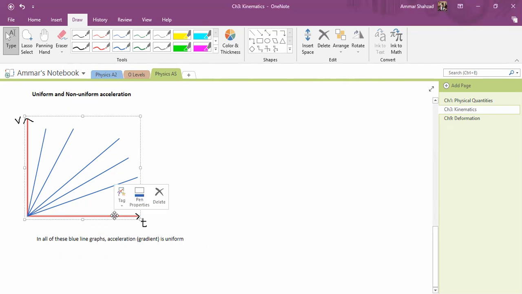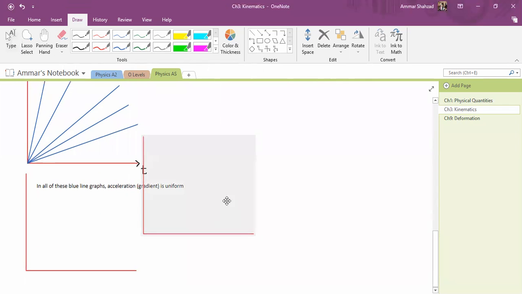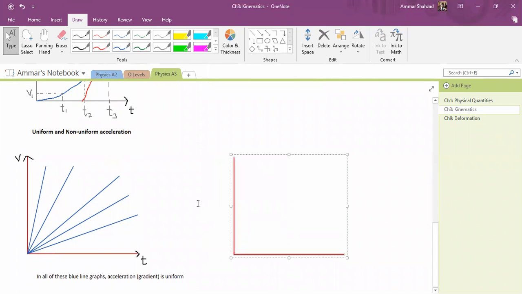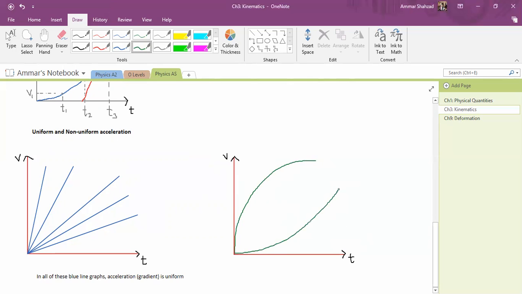Now let's look at the second case. In the second case, we have another same graph that looks like this. Okay, the axes are the same. So this one is v, velocity. This one is time. But what do we have here? In this case, the velocity is going like this, let's say. Or maybe it is going like this. Or maybe like this. Or maybe it is going like this.